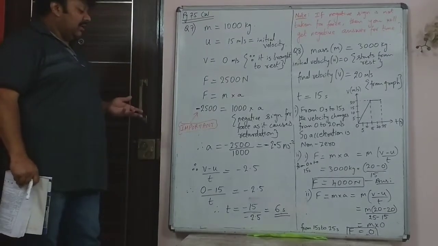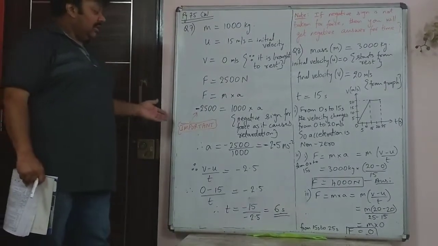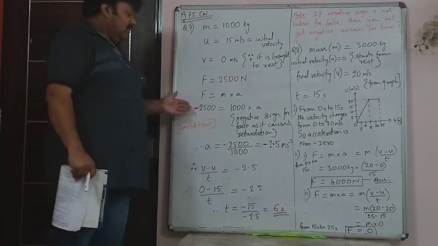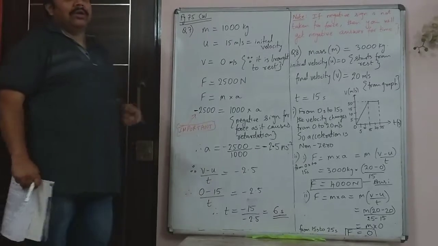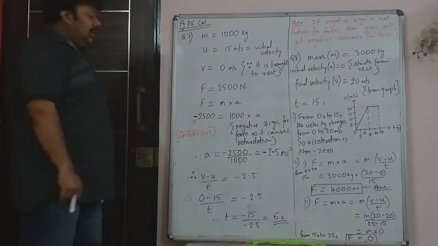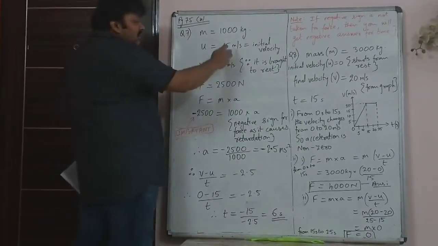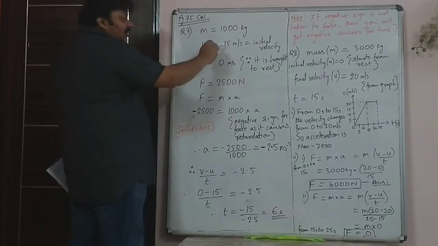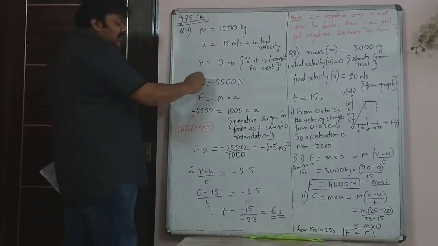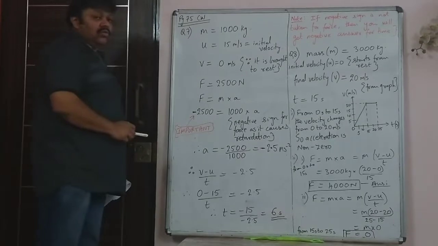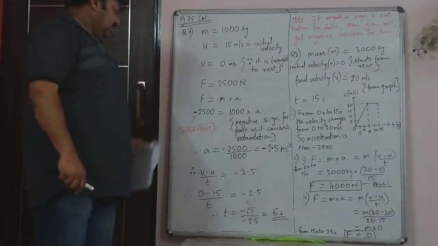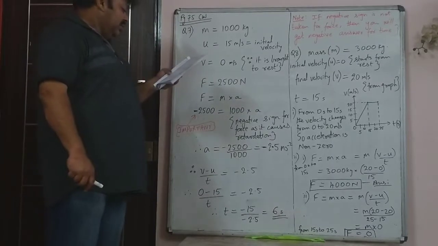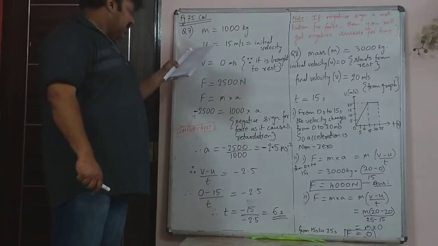If you don't use a negative sign for the force, you will lose marks, because you will get the final answer of time in negative value, and time cannot be negative. Since this force is reducing the speed from 15 to 0, it has to be given a negative sign when you use it.